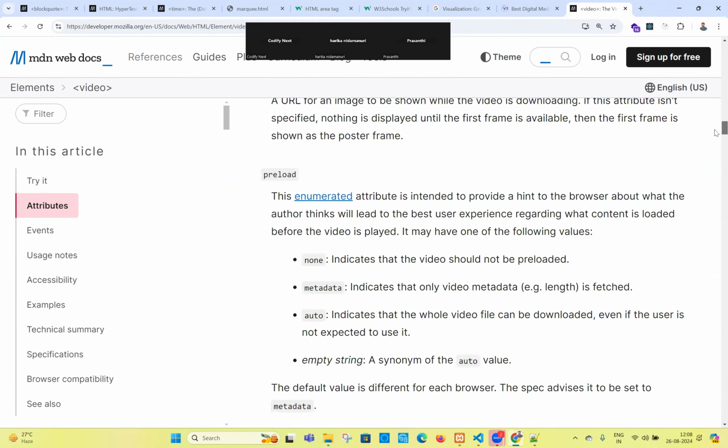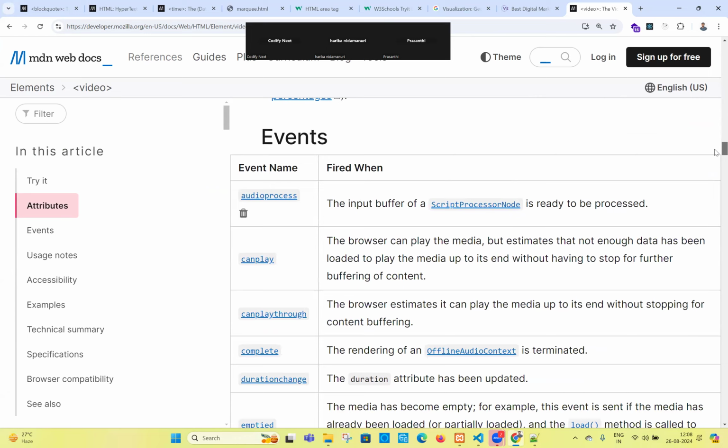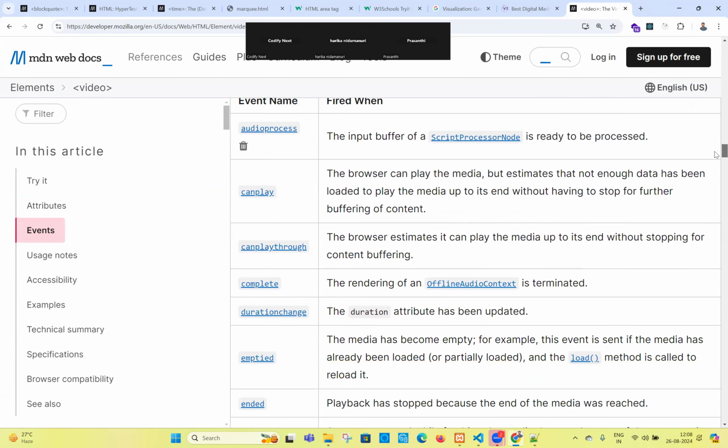Height, width, loop, and some events you see. These are very important. Can play through. Is completed. We are playing the video. How does the system know the video is completed and it has to load the next video? See, you have a playlist, and you are playing the video in the playlist. The first video completes, and automatically it loads the second video. We don't want to do anything, right? How does it know the first video completed and load the second? That is the complete event.